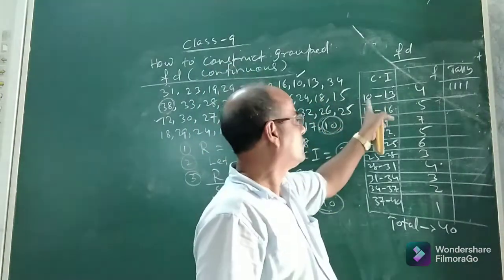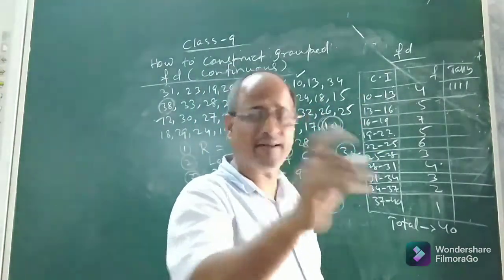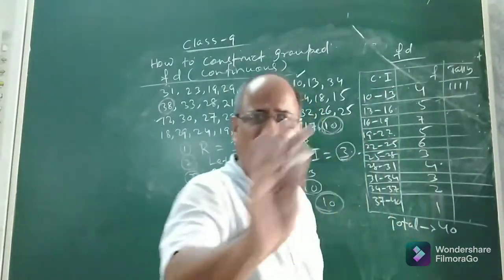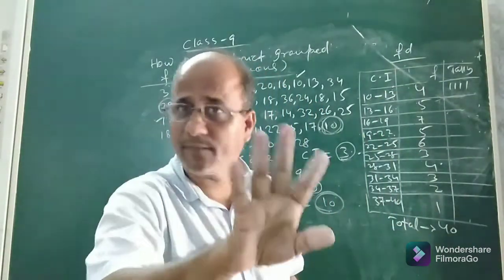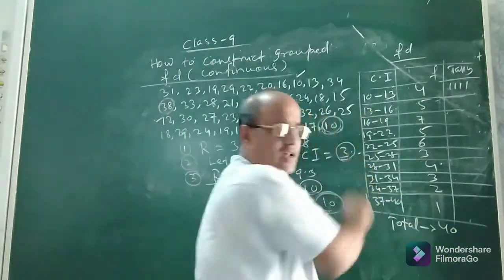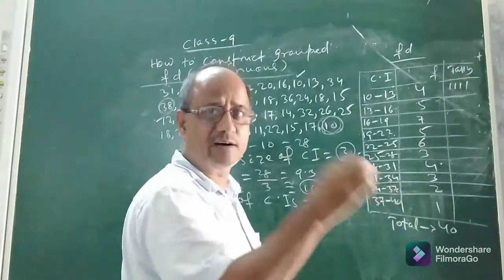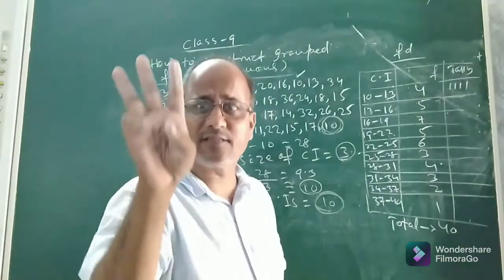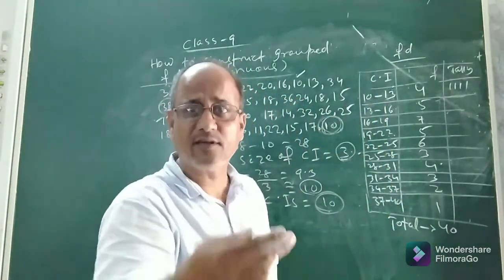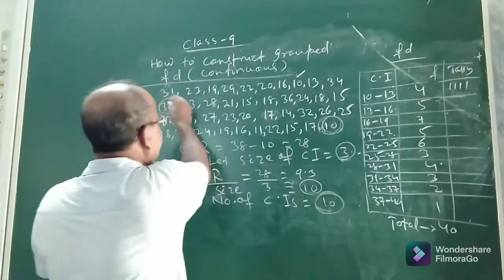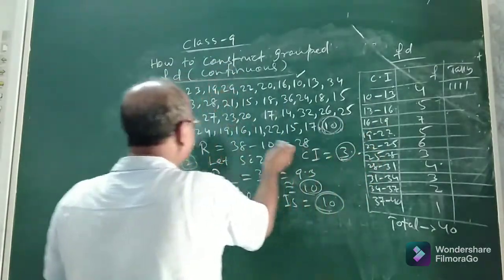So we will go up to 12: 10, 11 and 12. In the class interval 10 to 13, what are the scores or observations? They are 10, 11 and 12, not 13. 13 will come in the next class. How many times do they occur in the distribution? I am just doing one, the rest you do yourself.